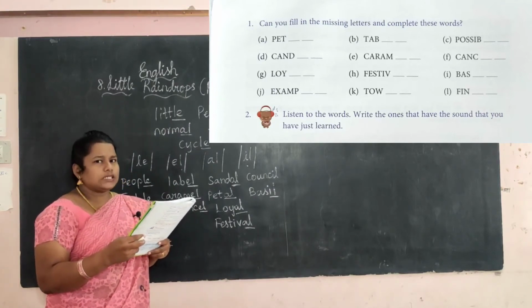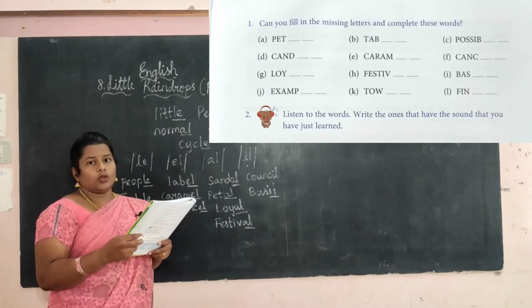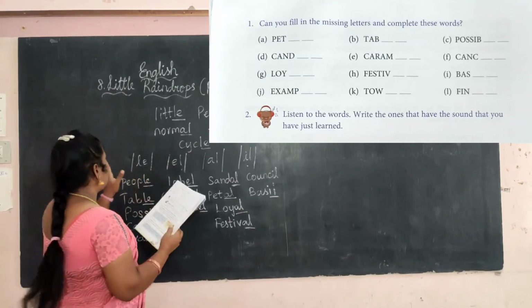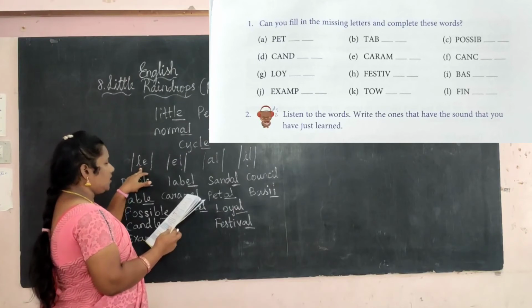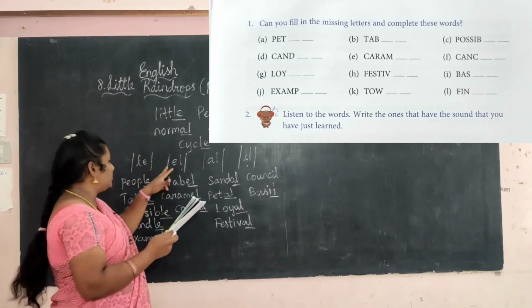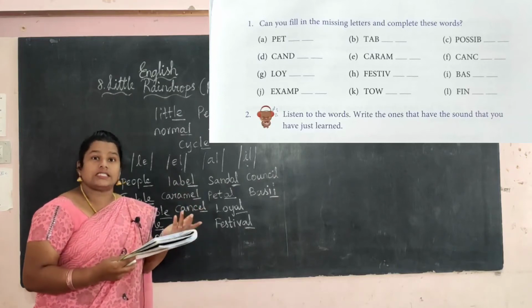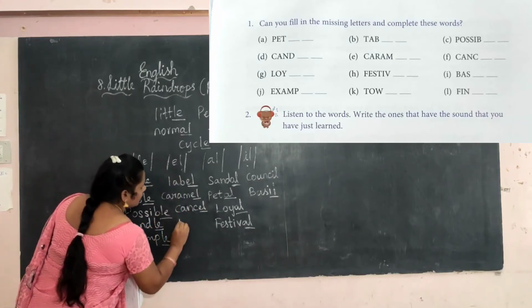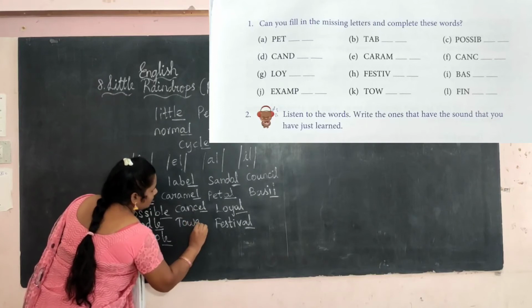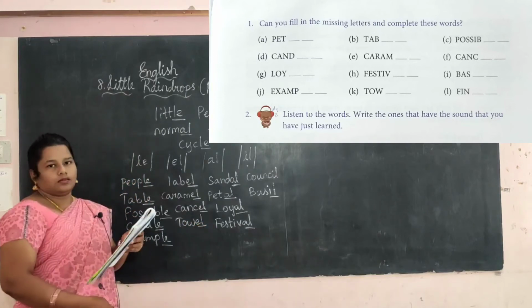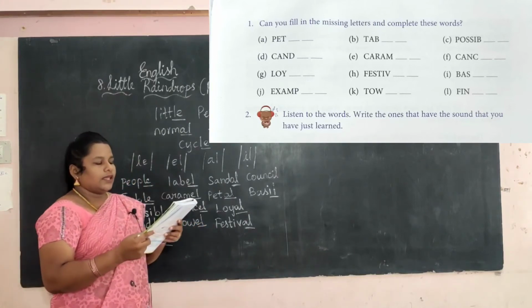TOW. What is this? TOW. It is an object. Okay. Now we can find from this. LE, TOW, LE does not come. TOW, EL. Yes. What is this? Towel. Yes. So it comes under this sound. Towel, EL. Okay. Next one.